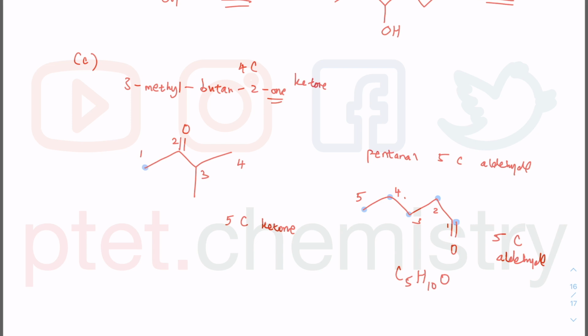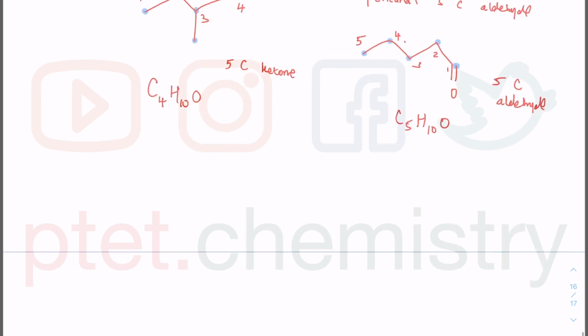Let's check this one. 3 hydrogen there, and then there's 1 hydrogen there because carbon forms 4 bonds. 3 hydrogen there, 3 hydrogen there. So you got 3, 3, 3 is 9, plus 1 is 10. So C5H10O. They both have the same molecular formula, but different structural formula. In particular, one is a ketone and one is an aldehyde, meaning these are functional group isomers that come under structural isomers, which means D must be wrong.